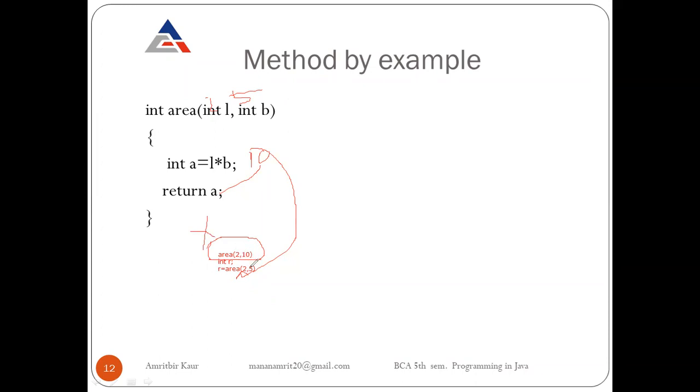The compiler will generate an error. So again, I'm repeating, if a function returns any value, then we have to call the function and assign that function call to a variable, so that the result returned by the function will be stored in r. So here r will be 10.